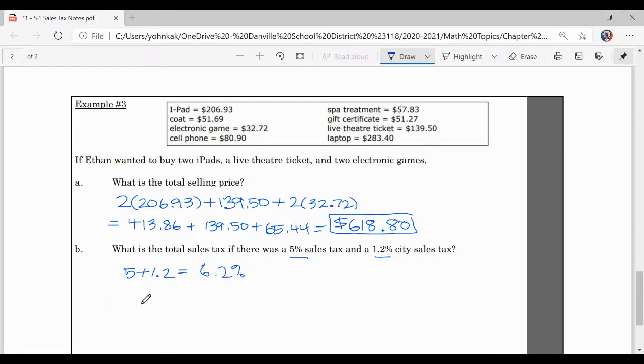And then I take our total purchase price, $618.80, and I multiply by 6.2% as a decimal, 0.062. Remember, you move that decimal 2 spots to the left. And so if I multiply those together, I get $38.37.